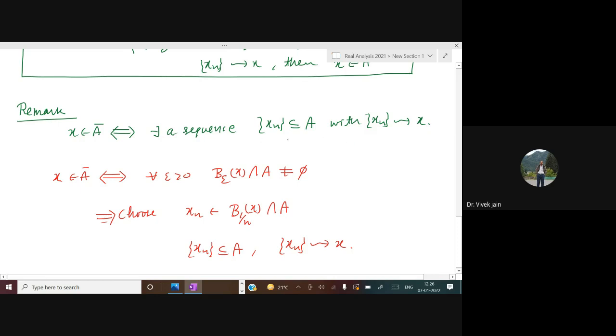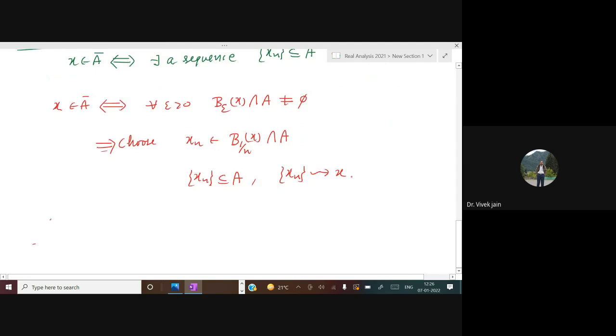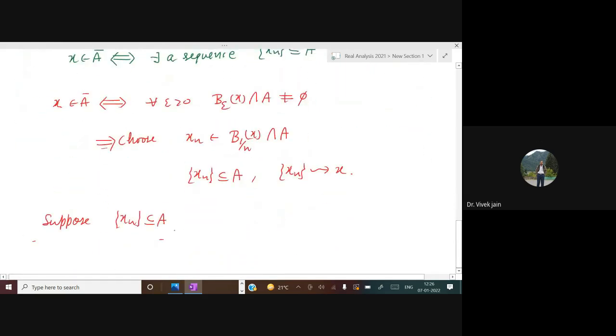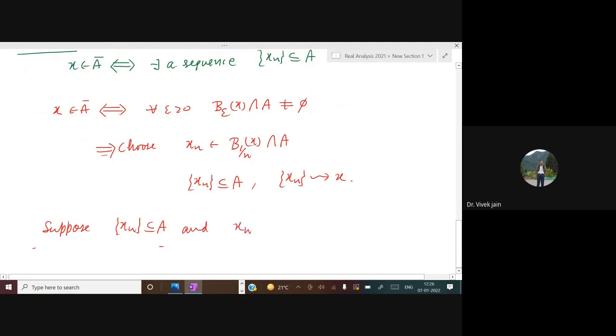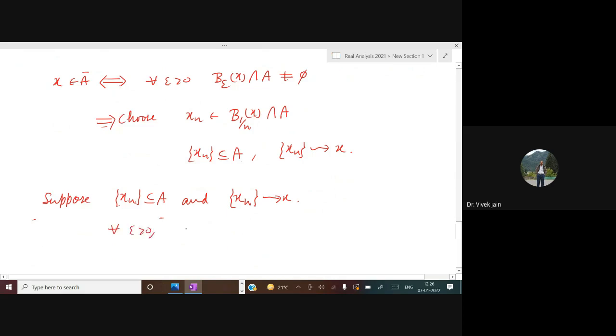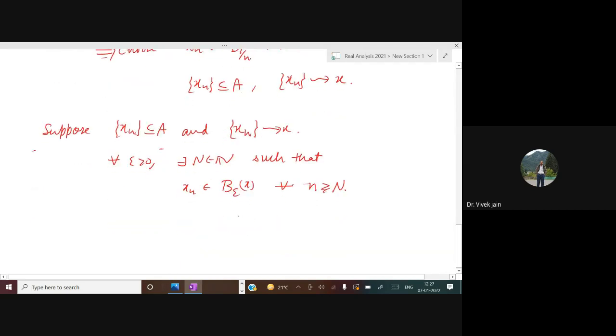Now conversely, suppose that Xn is a sequence in A and Xn is converging to X. Then by the definition of convergence of a sequence, for all epsilon greater than 0, there exists N in the naturals such that Xn will be in B epsilon X for all n greater than or equal to N. Is it okay?